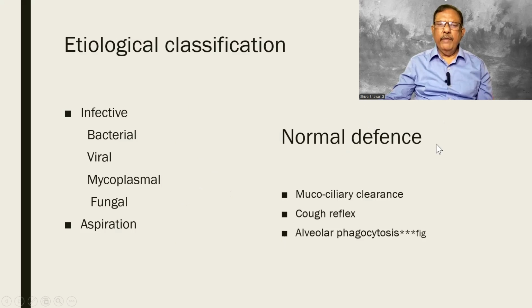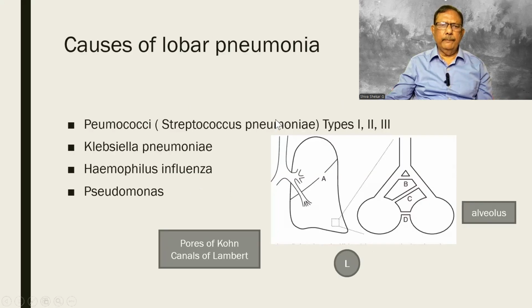The normal defense mechanism in our body is mucociliary clearance. The cilia in the respiratory tract remove the unwanted substances. Cough reflex, again for removal. And when material goes into the alveoli, it is phagocytosed and removed. These three are the normal defense mechanisms. In lobar pneumonia, the causes are pneumococci, Klebsiella, Haemophilus, and Pseudomonas.